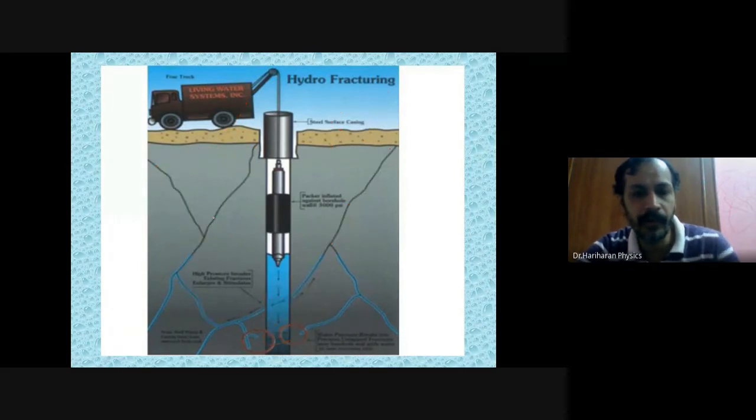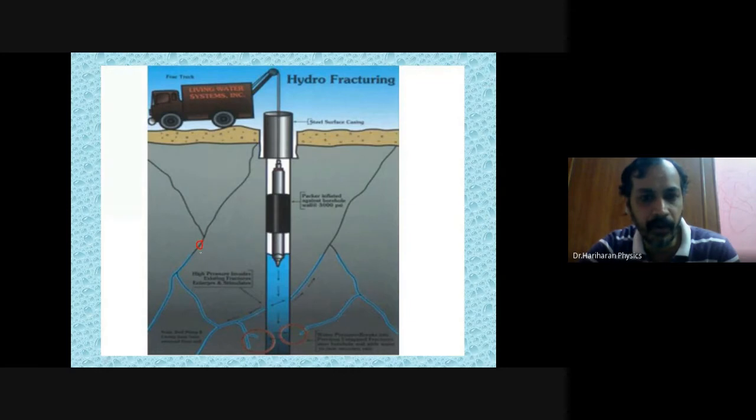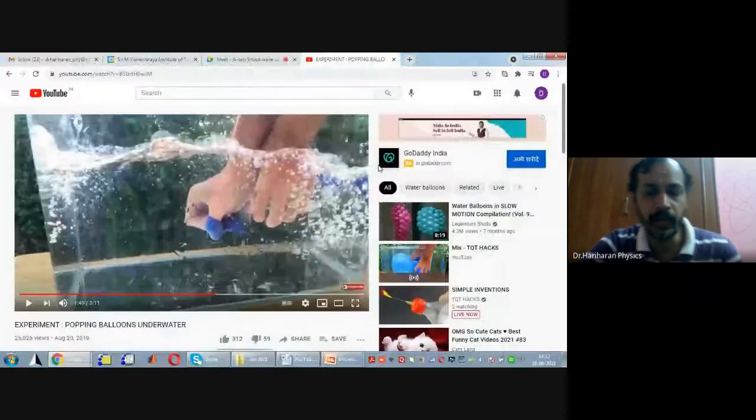Therefore, over a period of time, there may be accumulation of big stones or mud in various parts of this water pathway, at a depth of around 500 feet.